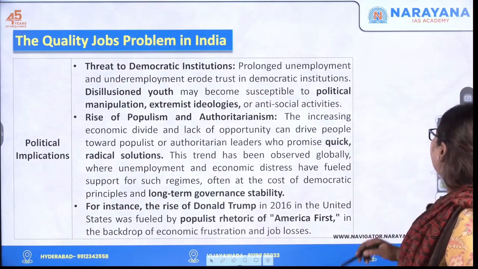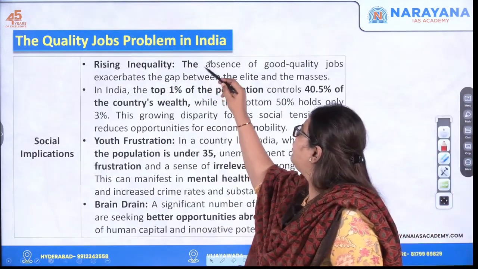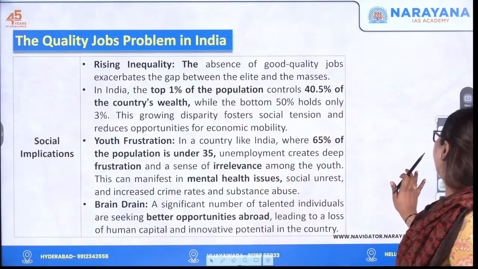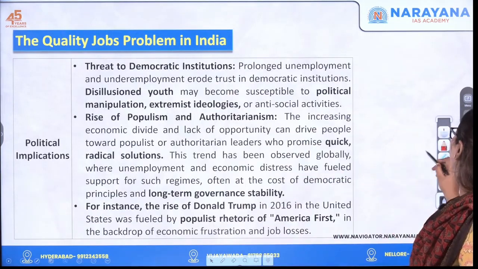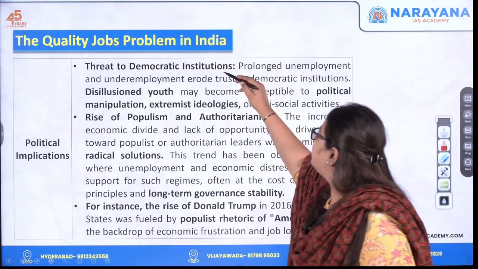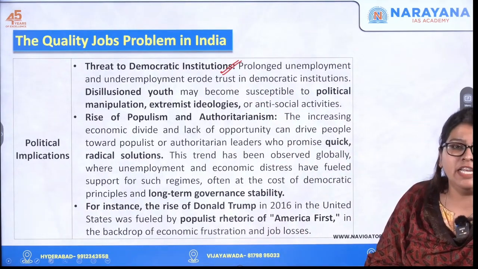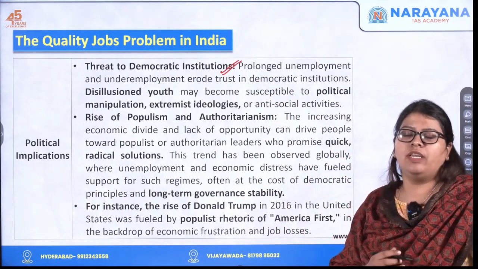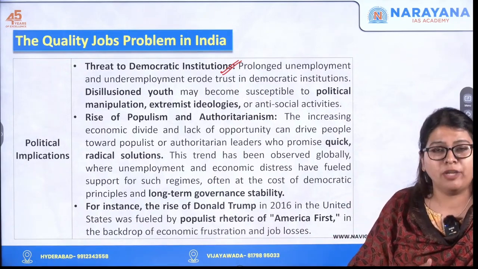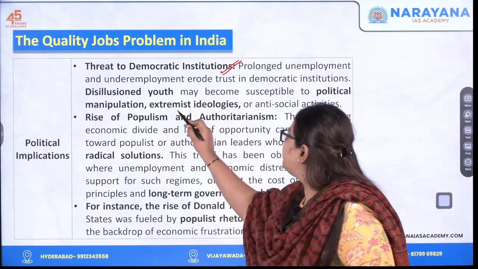How does it have political implications? First, there is a threat to democratic institutions. This disillusioned youth will become prone to political manipulation as well as extremist ideologies.